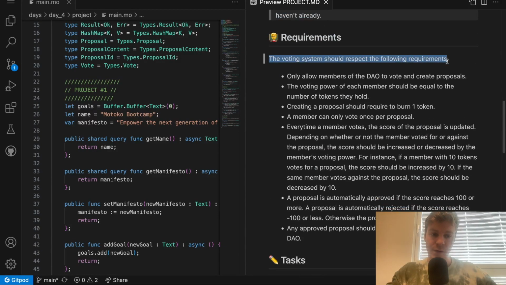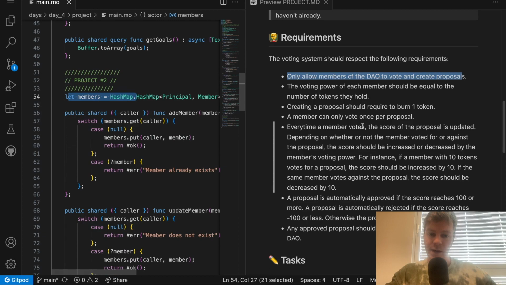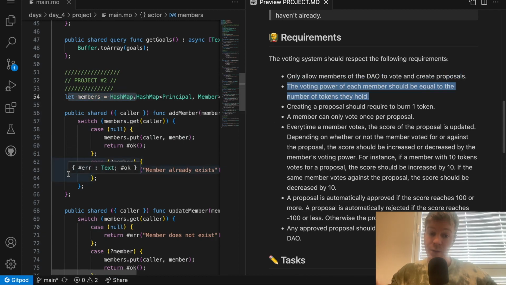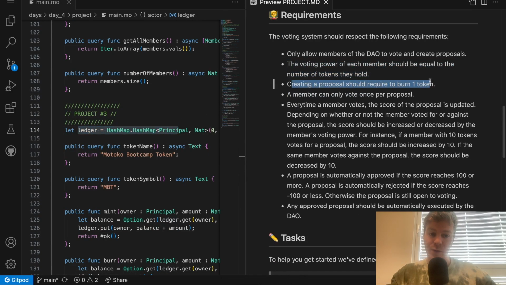Those are the requirements of your voting system. Requirement number 1, only members of the DAO are able to vote and create proposals. Requirement number 2, the voting power of each member should be equal to the number of tokens they hold. So as you can see here, we will need project 2 because we need to look at our members. Here we will need project 3 because we need to look at the balance, so we need to take a look at the ledger. Creating a proposal should require burning 1 token. Once again, we will need to interact with the ledger.